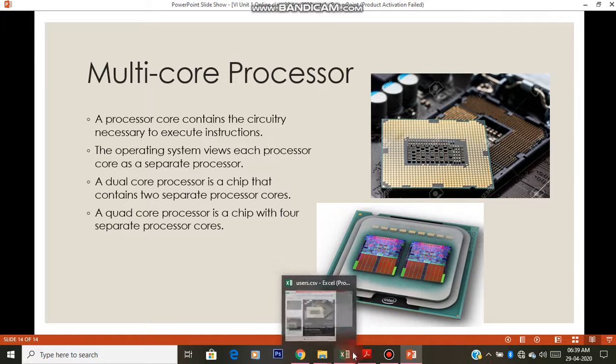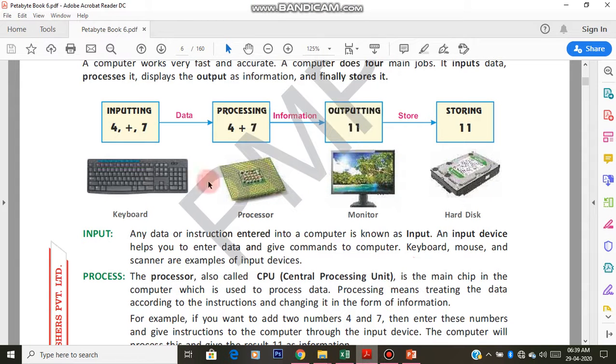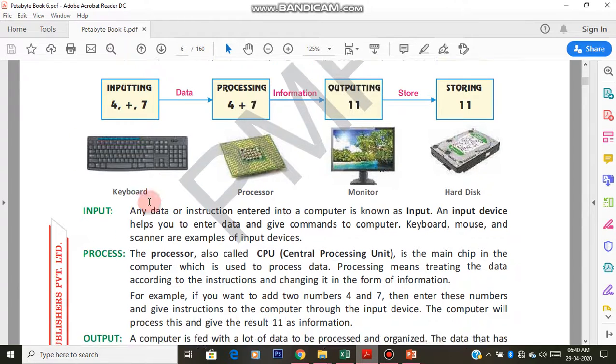So by this we have learned all these processes that go on in the computer. We have learned which are the input devices we can give and how to process inside the processor and how it sends to the output devices, and also where we can store.